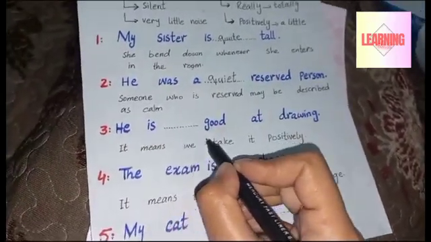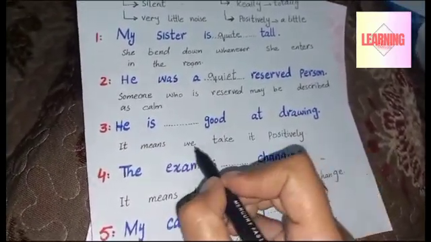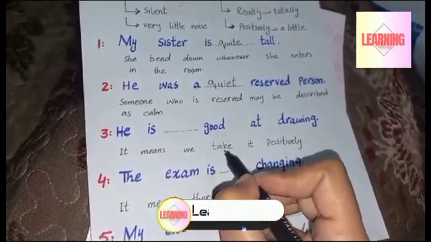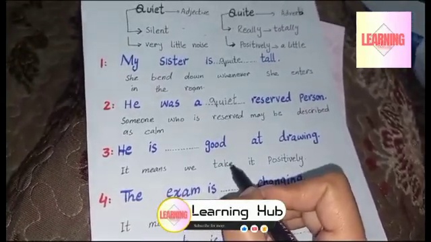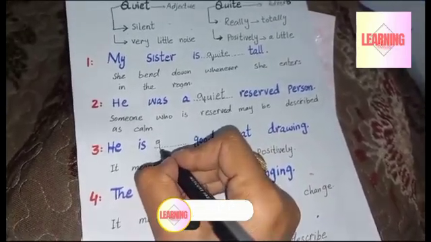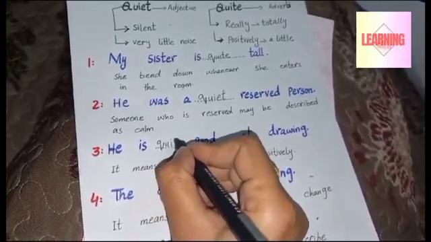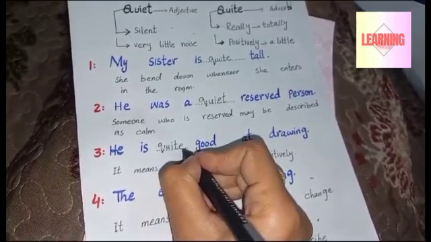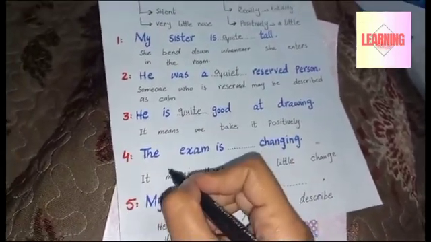He is blank good at drawing. It means we take it positively. And with a positive sense, we use the word quite. So here it comes the word quite. He is quite good at drawing.